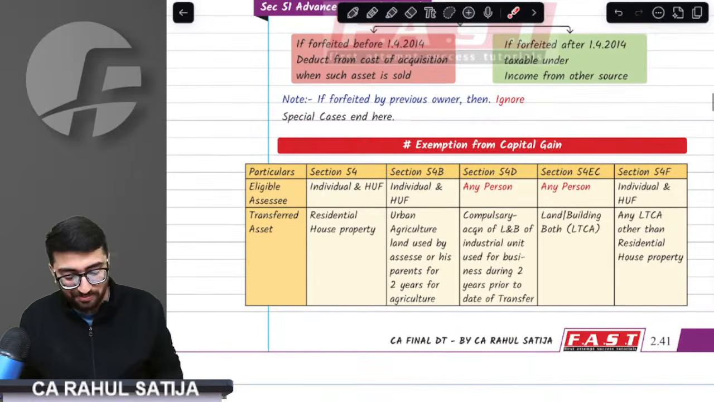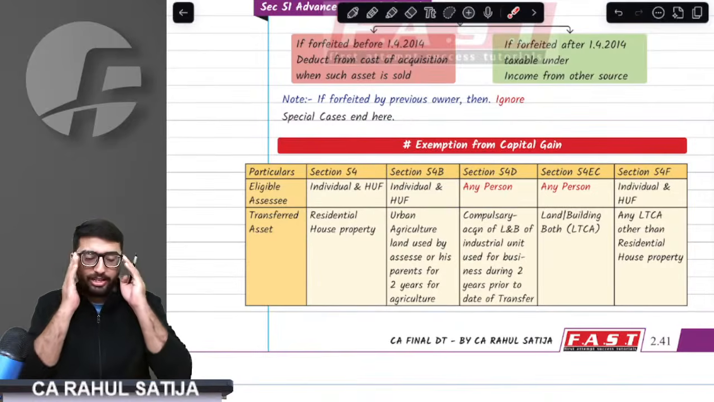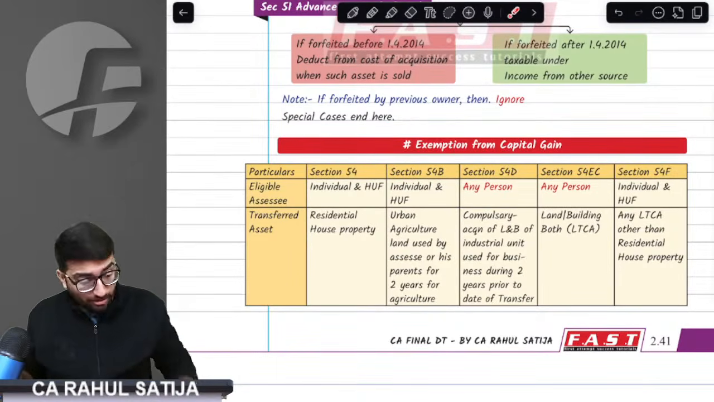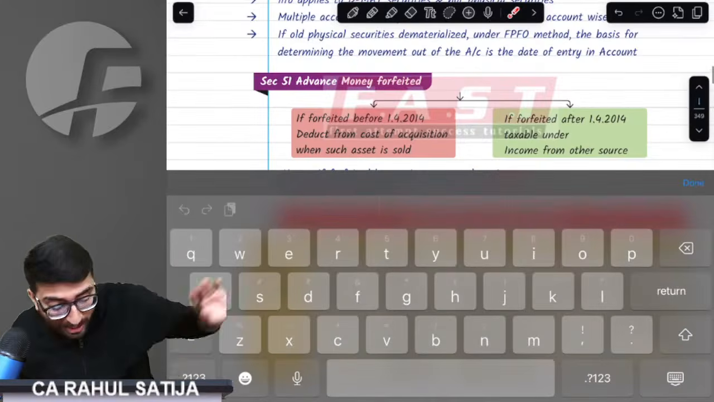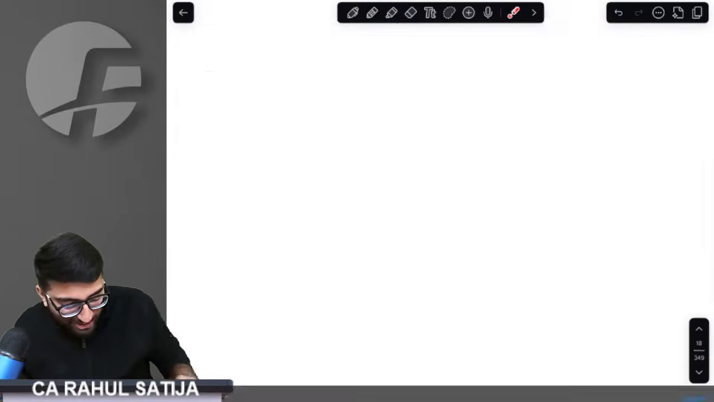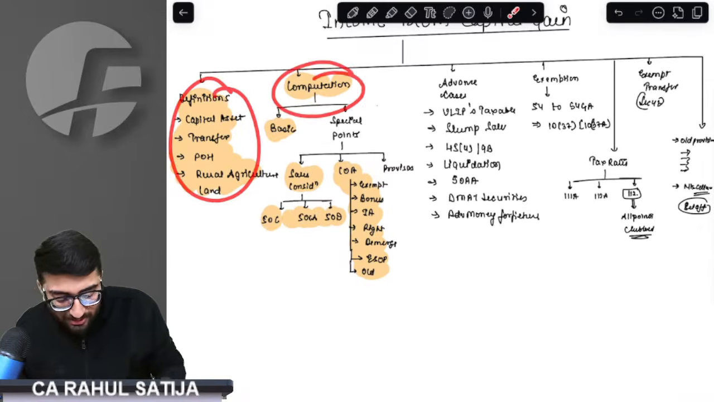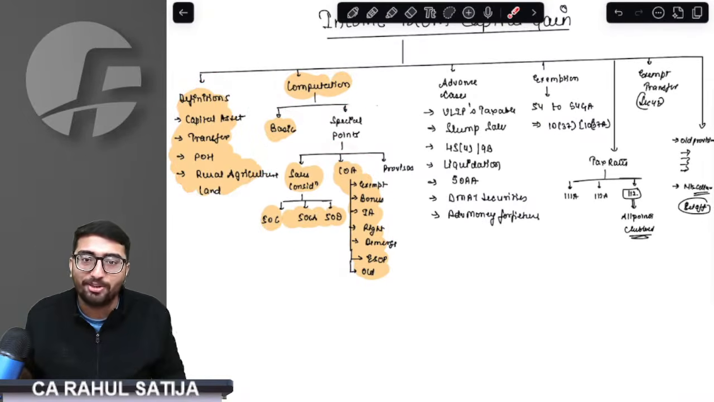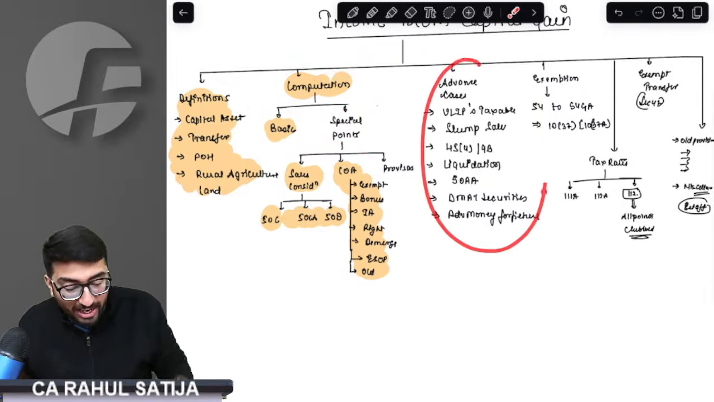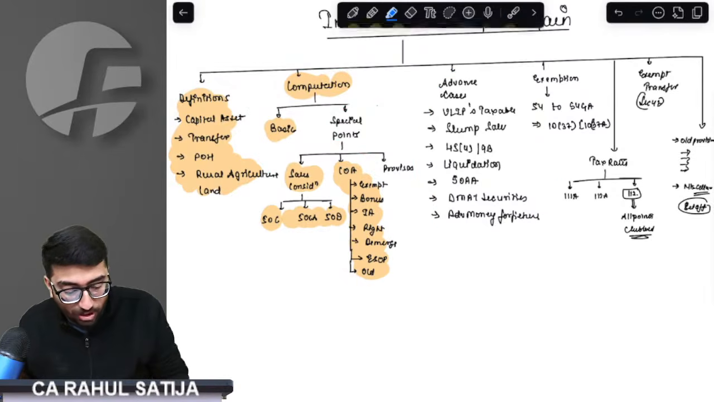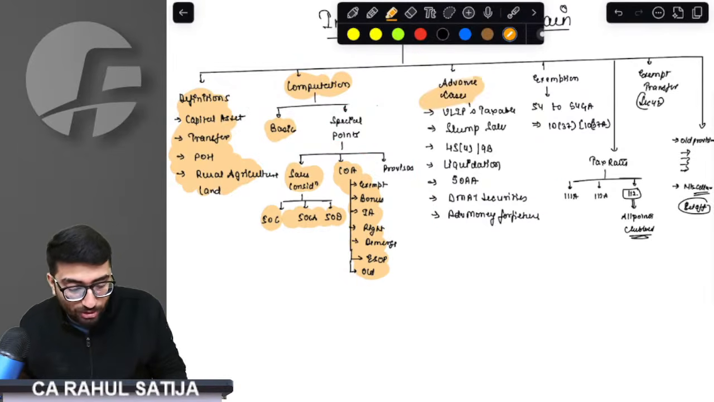Perfect, sir. Exemption from capital gain. Now, what does it say? If you have capital gain... but before going to exemption, come on to the chart. How can we miss out? We understood the definitions, we understood the basics, we understood the full value of consideration and computed cost of acquisition. We understood the advanced cases as well. All the advanced cases have been clearly understood by us.